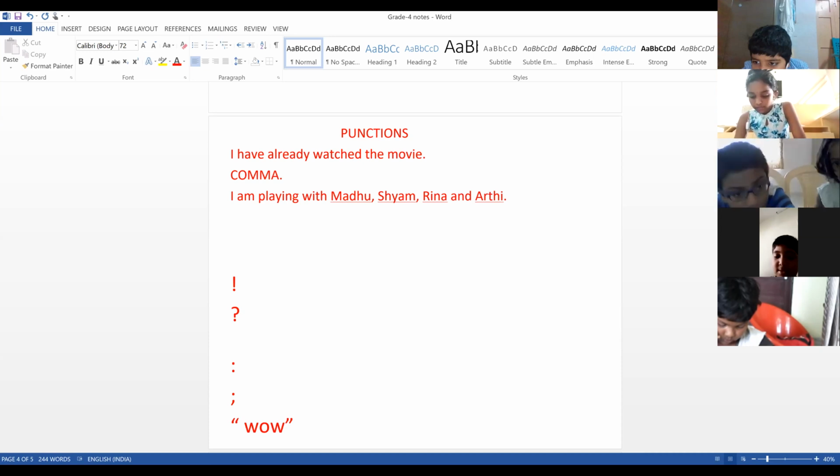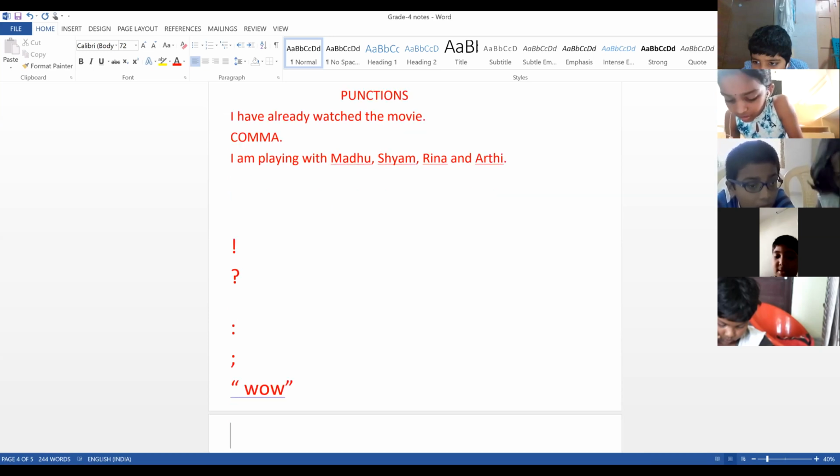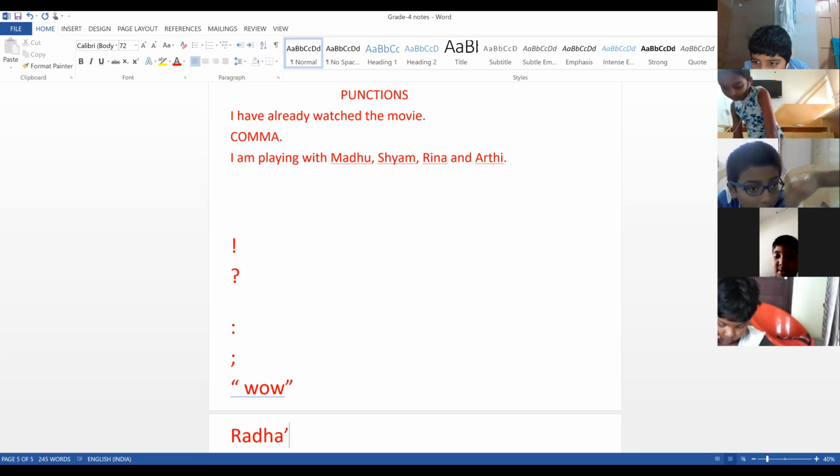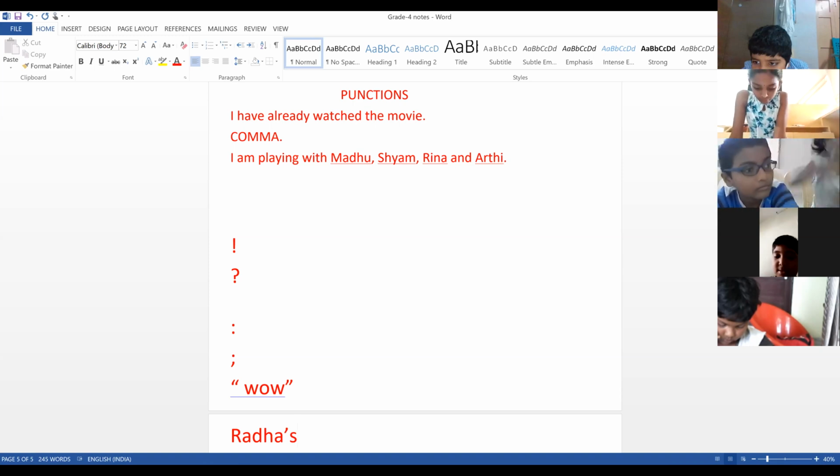Next one we have the apostrophe. When will we use this apostrophe? Now see, Radha's. Whose book is this? This is Radha's book, when things belong to someone.